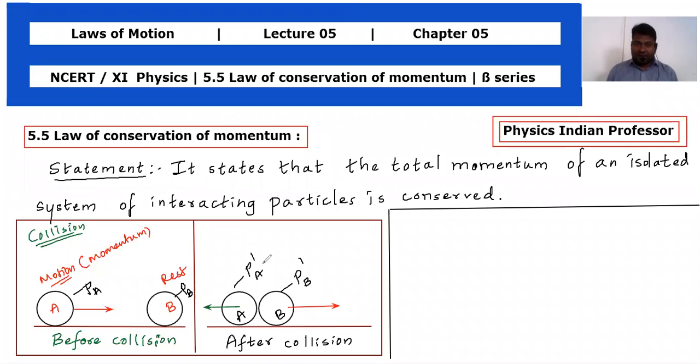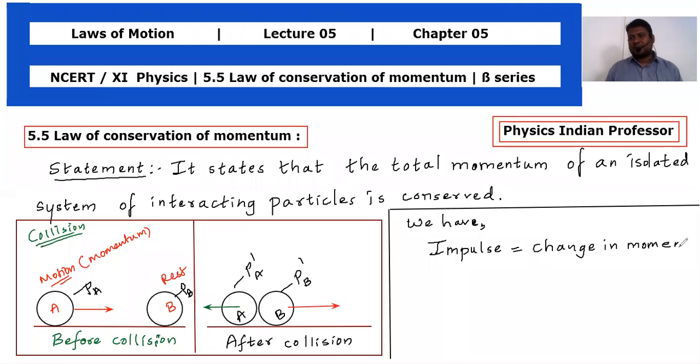So what do we get here? In the first scene, after getting collision, we have the impulse. So we have impulse. Impulse is equal to change in momentum. We all know that.